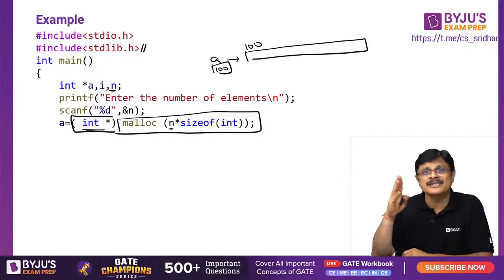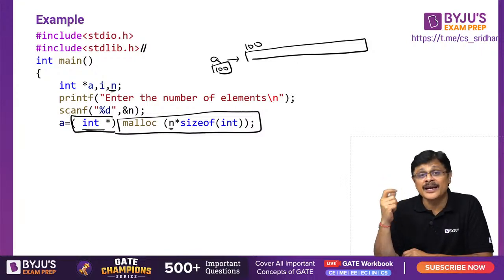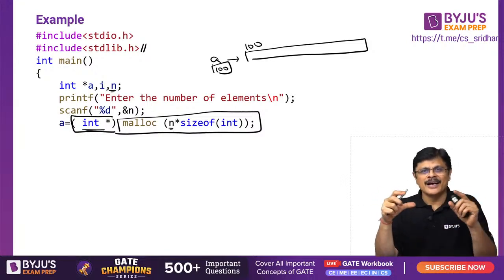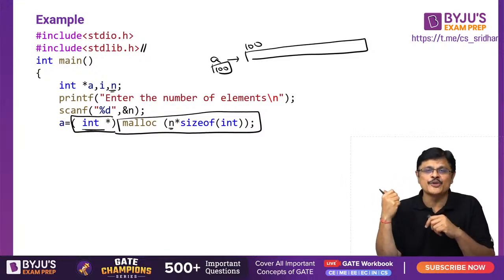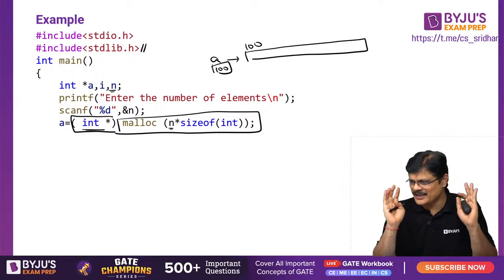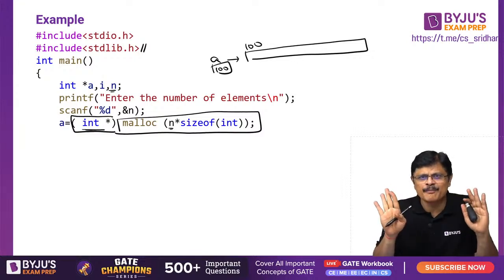Okay, dynamic arrays you do again in a different context, sir. That is not the dynamic array I am talking about. In data structures you talk about something called dynamic arrays. Here it is an array created dynamically, that's it. You can understand it like that. Concept-wise, the dynamic array which you discuss in data structures is also a static array only in one sense. This array is created dynamically. Please call it like that.